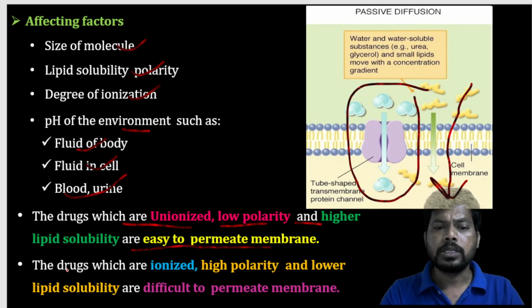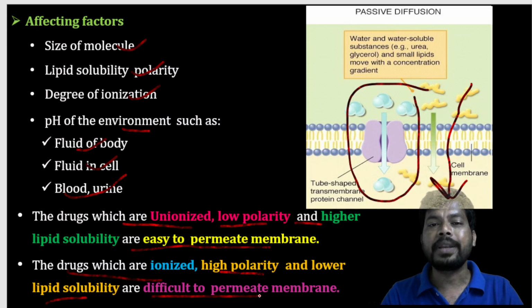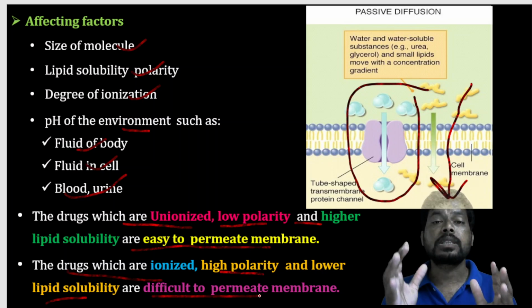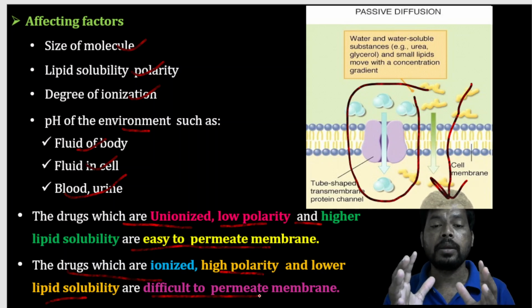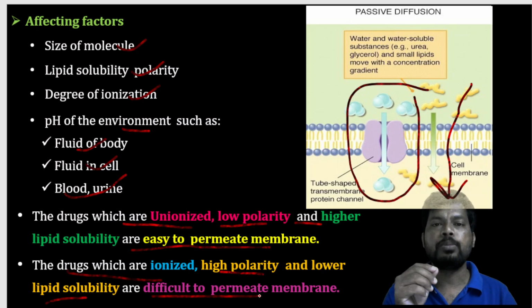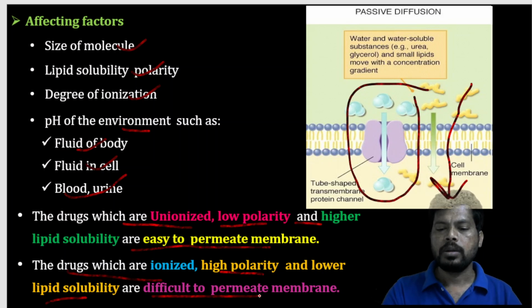Next, drugs which are ionized, highly polar, with low lipid solubility, find it difficult to permeate the membranes. So drugs having low lipid solubility, nothing but high polarity, and drugs that are ionic in nature, nothing but ionized, have poor absorption.